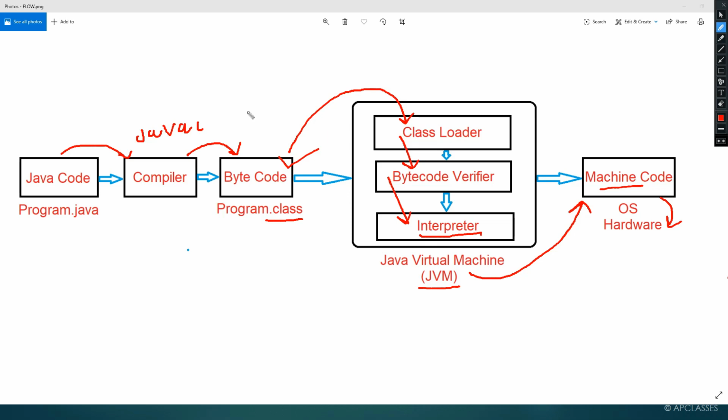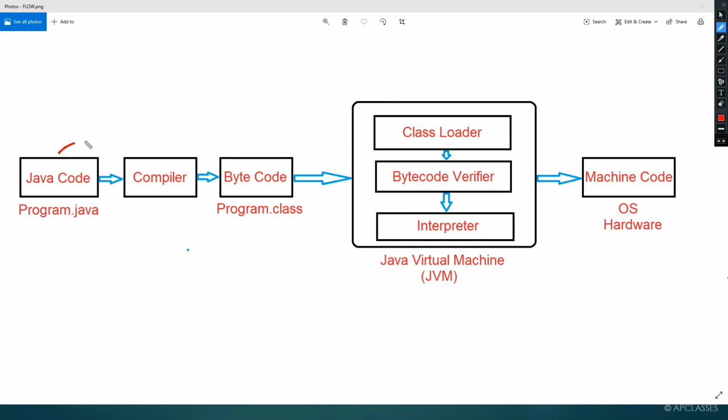Okay, now in terms of examination, how you are going to frame the answer. First, Java source code with the help of the Java compiler gets converted to bytecode. Then bytecode with the help of the interpreter gets decoded for the JVM.